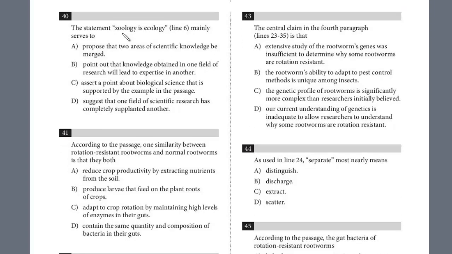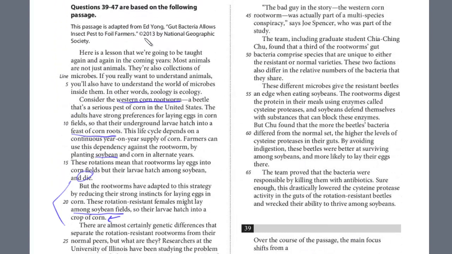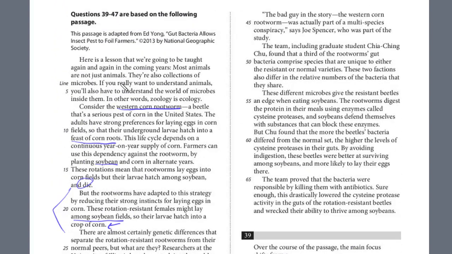All right, let's take a look at question 40. The statement "zoology is ecology." What does this serve to do? This is a function question. So let's take a look at line 6. And here it's the beginning of the passage. Well, let's just go read the beginning. "Here is a lesson that we're going to be taught again and again in coming years. Most animals are not just animals, they're a collection of microbes. If you really want to understand animals, you have to understand the world of microbes inside them. In other words, zoology is ecology."